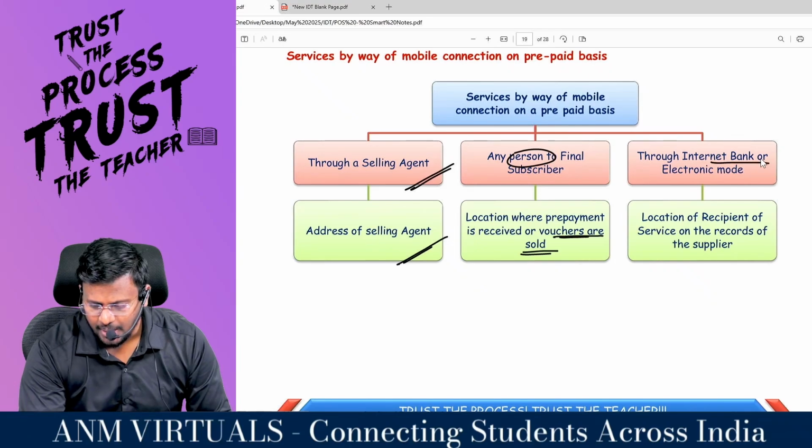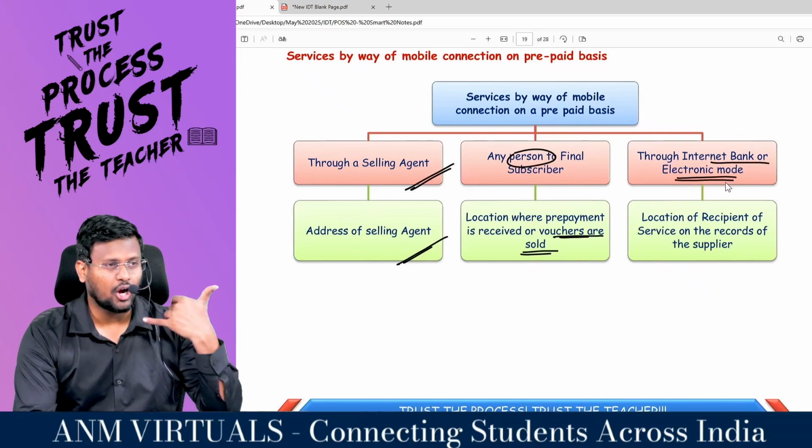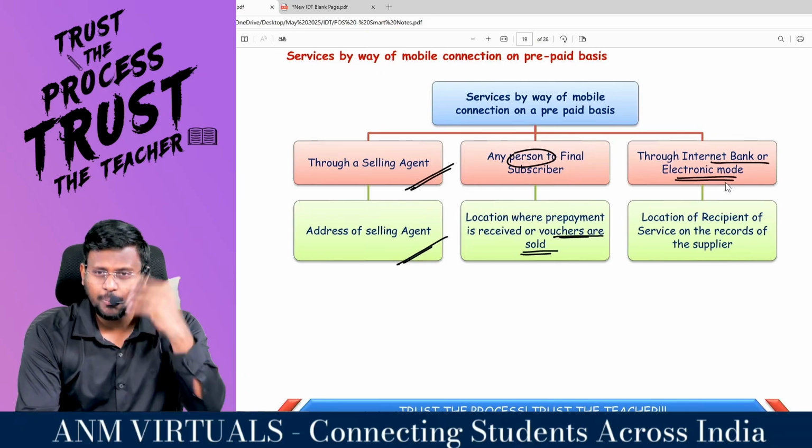Through internet banking or electronic mode, 99% we recharge like this only. We'll call our friend, Macha, please recharge ra. I'll pay you tomorrow. That's it, game over.